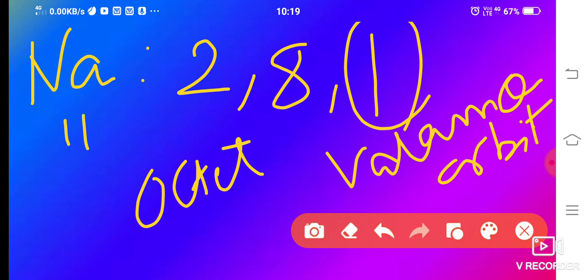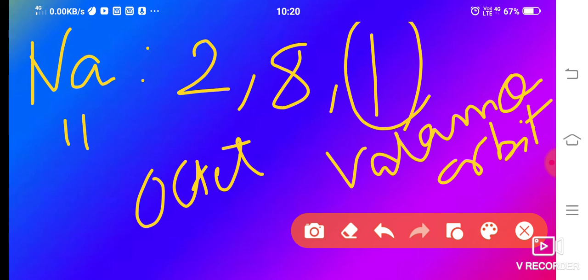But the energy required for giving 1 electron will be less than that for gaining 7 electrons. Naturally, the energy for taking 7 electrons is more than for giving 1 electron. So what will sodium do? Sodium will not take 7 electrons, but it will give 1 electron.